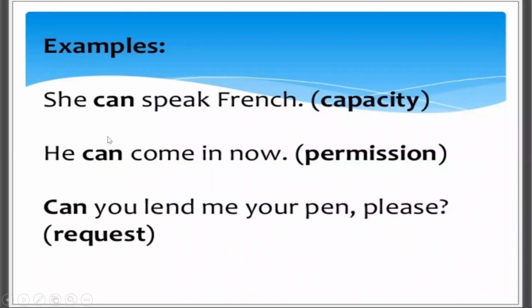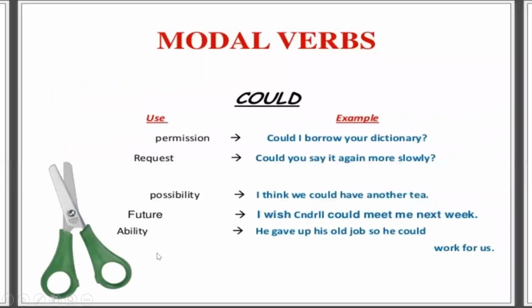She can speak French, for capability. You're showing that yes, she is able to speak French. For asking permission, he can come in now. So again, it is a permission being given by this person. And can you lend me your pen, please? So here you are requesting a pen. You are asking for a pen by using the modal can. So these are the examples for ability, or you can call it capability, for permission and for request.